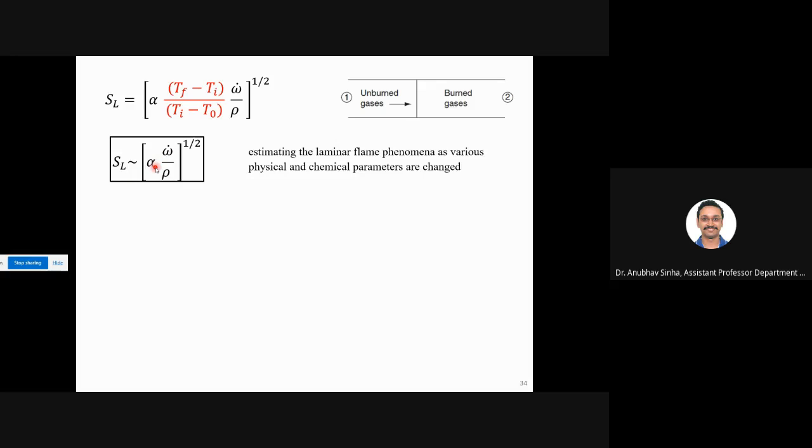So this gives you physical insight. If you go for complicated models or detailed derivation of those models, this simple picture you will not get. So that is the major advantage of Mallard and Le Chatelier's theory. Now again, still we need to find that delta.